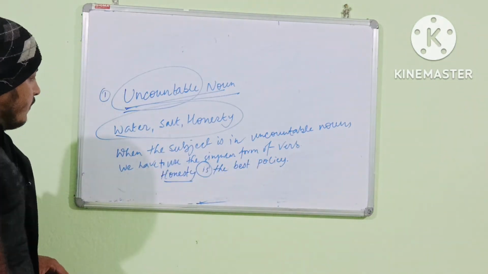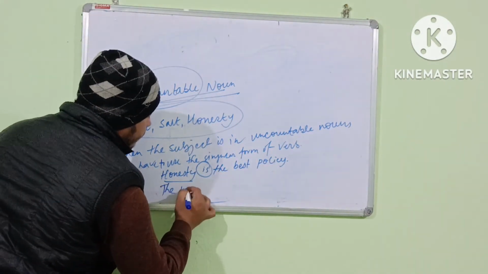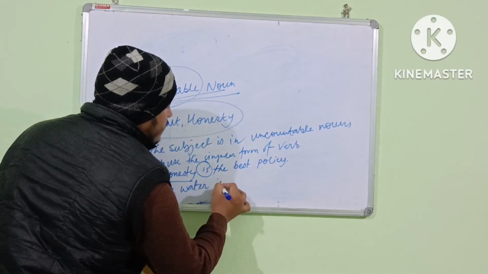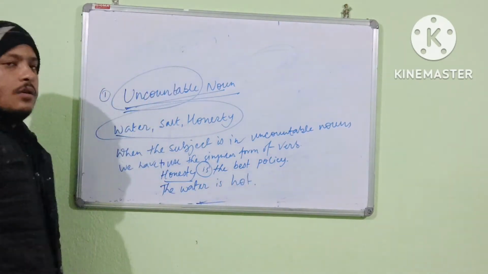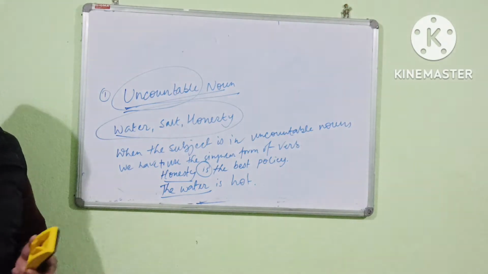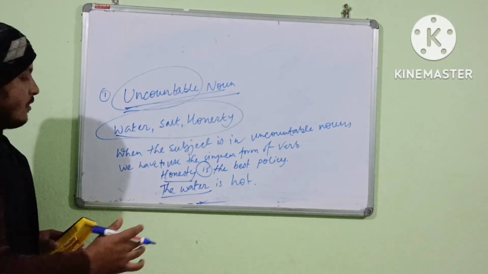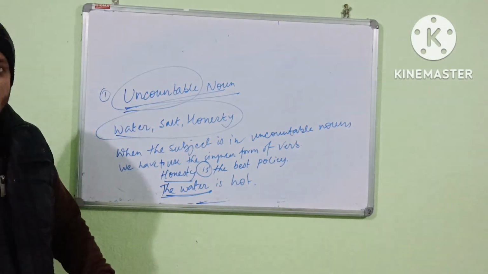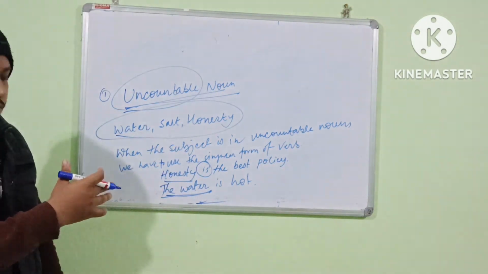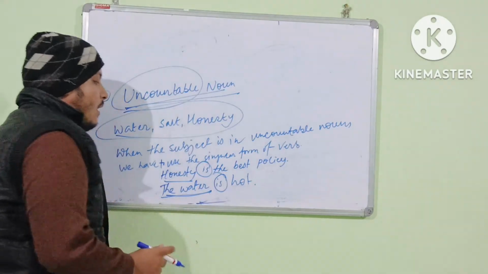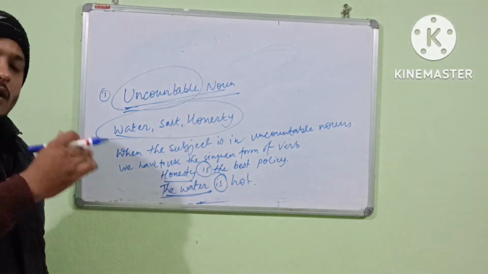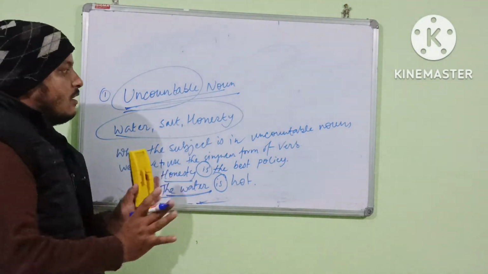This is the example. Second one is the water is hot. So the water, क्या गिन सकते हो water को? Is it possible to count the water? It is not possible. So it is also the uncountable noun, and the subject is an uncountable noun. So you can see here the is, that is the singular form of verb. So तीसरा वाला भी clear?